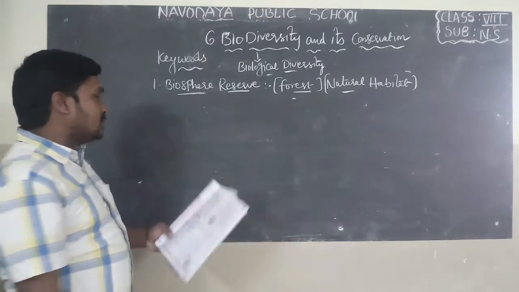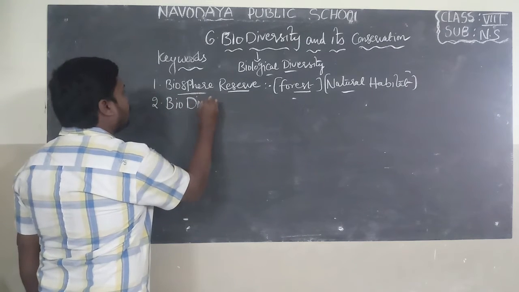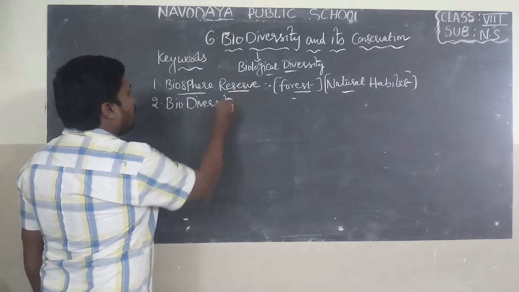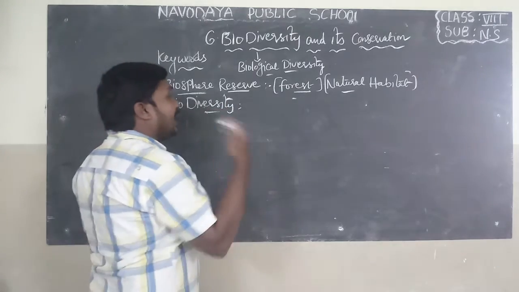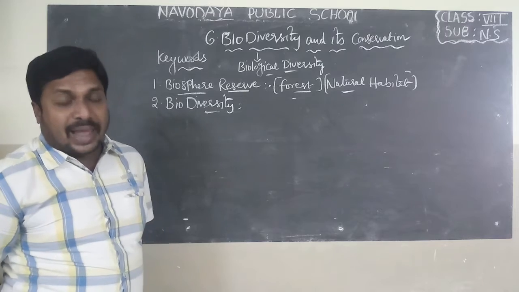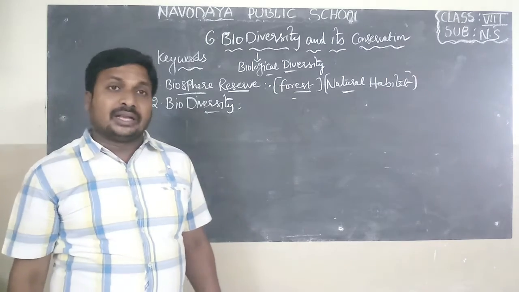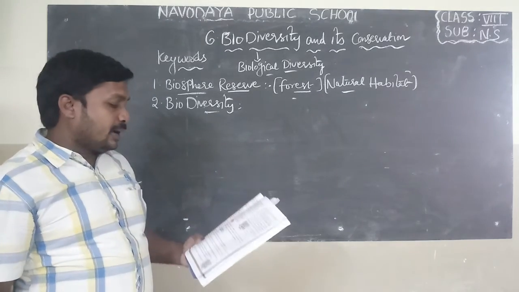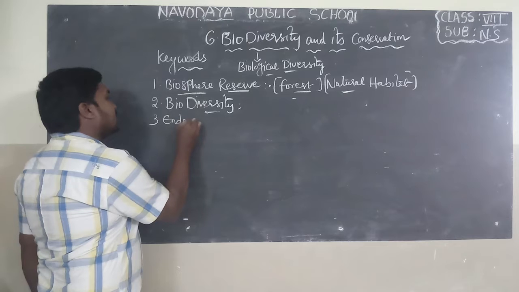Okay, next one is biodiversity. Biodiversity means biological diversity. A great diversity we can see in plants, animals and microorganisms present on our earth. That is called biodiversity.